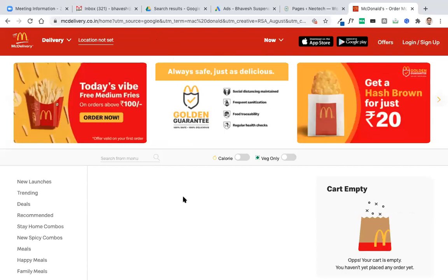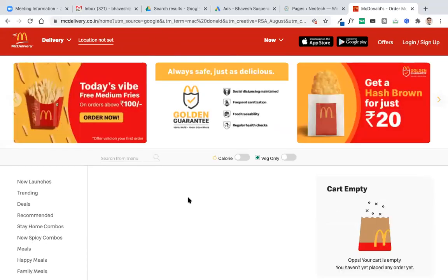Have you ever gone to McDonald's after searching in Google? Do you search in Google for McDonald's or burgers or French fries and then you check their website and then go? Generally, no, right? That means people may not search so much about fast food.